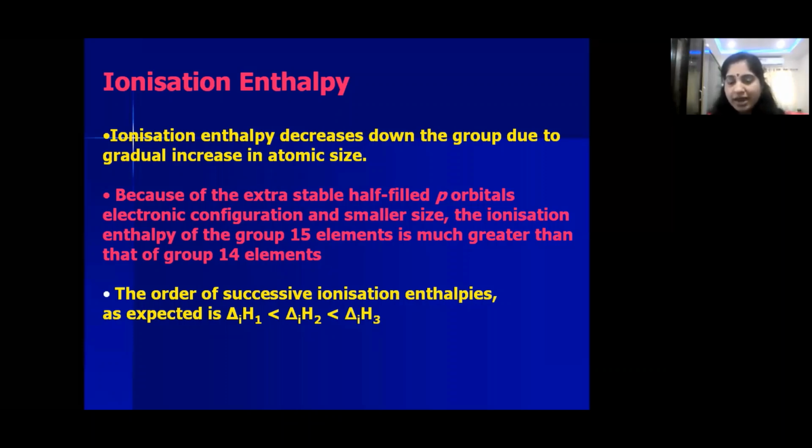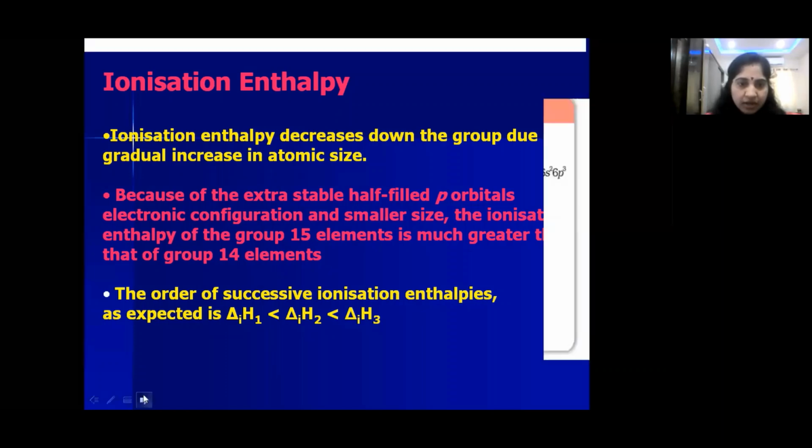As the charge on cation increases, see, cation charge +1 to +2, +2 to +3, like that as the charge on cation increases, the size also decreases. So as the size decreases, ionization enthalpy increases, because nuclear charge increases. If the charge on cation increases, size decreases. Why does size decrease? Because nuclear charge increases, it attracts the outer electrons towards it. So because of that, size decreases. Decrease in size means increase in ionization enthalpy. So that's why ΔIH1 is always less than ΔIH2, which is less than ΔIH3.